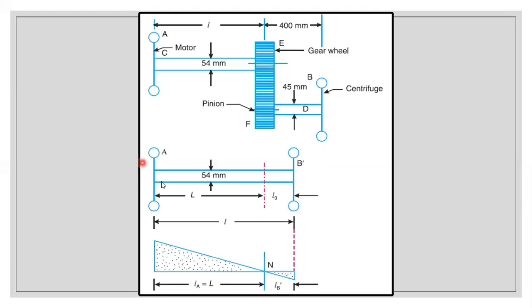The total distance of the first shaft is L, because they haven't given it. The remaining will be L3. Consider that it can increase, it can be larger or even smaller. We will come to know only after the calculation. So with the help of the question, we can draw these two diagrams. I think there won't be any confusion in drawing them. Now we'll move into the sum.